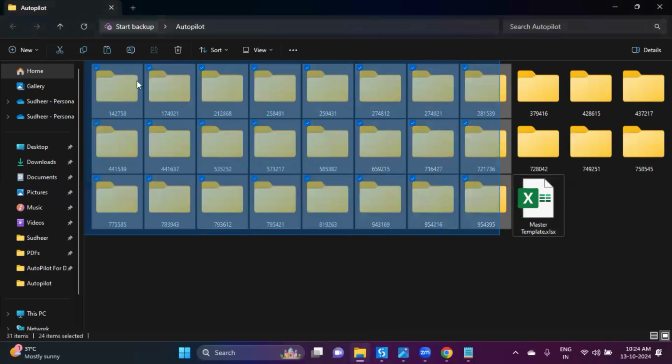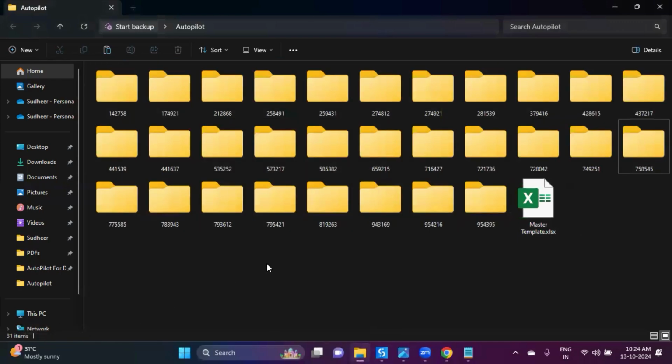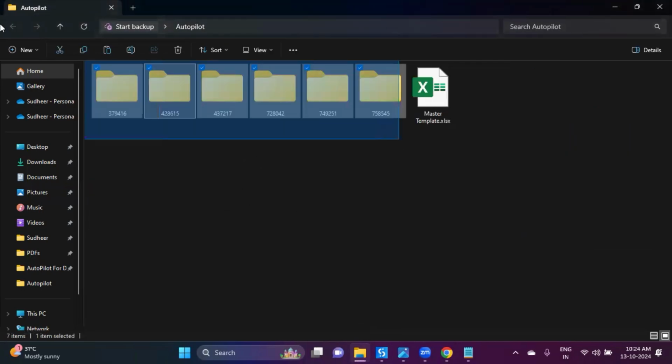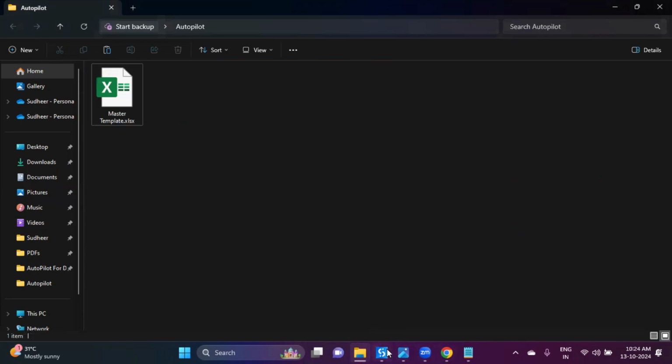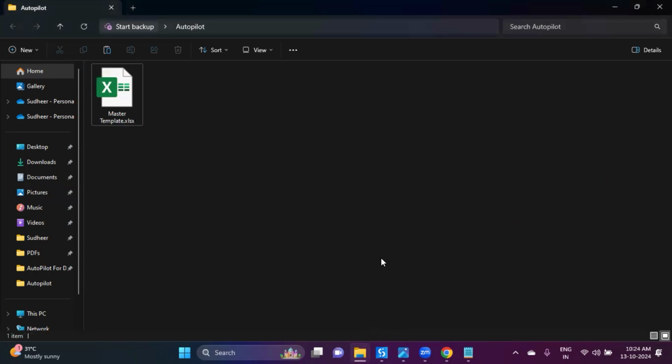So what are the other folders? Totally we have 30 folders. 30 items are selected, you can see here. So you can have the folders like it starts with one. See here, a few numbers are having the one. So what I'm doing is deleting those. Out of 30 folders, we asked the condition where it creates a folder only when the school code does not start with one.